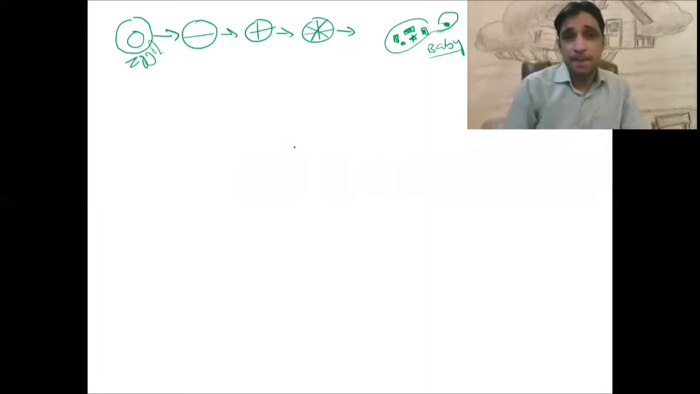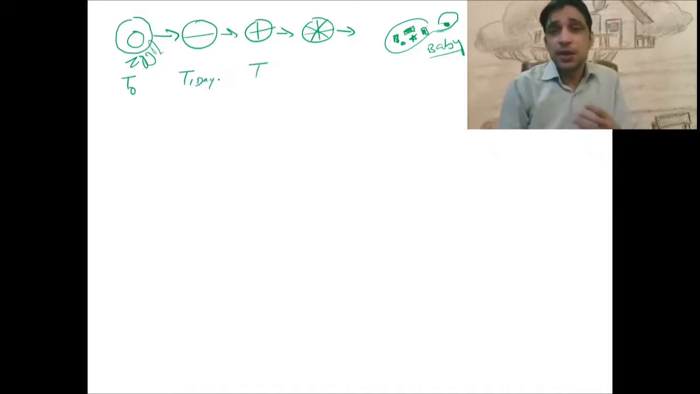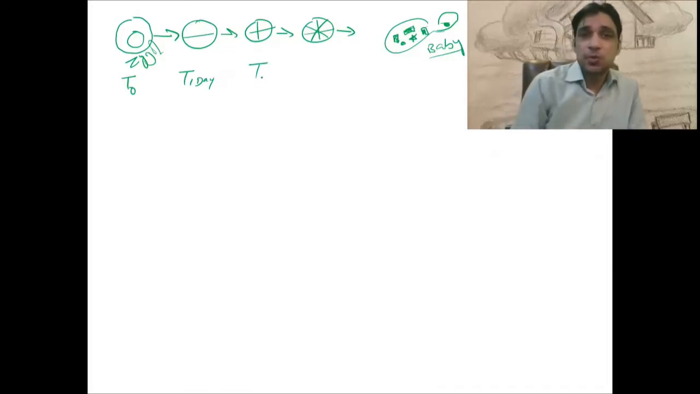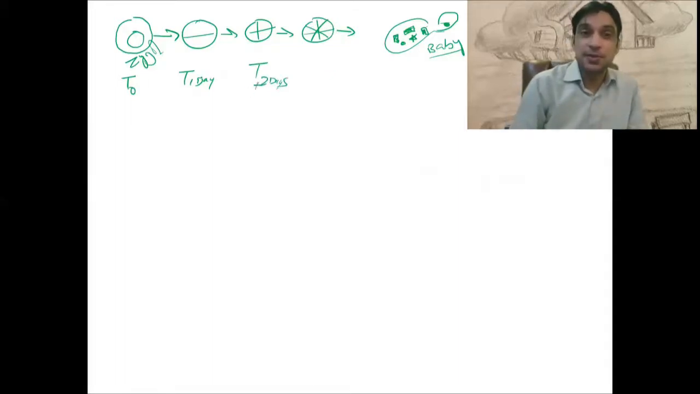I don't want to go into those fascinating details of developmental biology. That's very important. Someday I will tell you. This is the T0 when everything starts. Let's suppose this is T plus 1 day. I'm just supposing, okay? I believe that in a day the cell started dividing faster. Let's suppose this is T plus 2 days. This is T plus 3 days. For example, this is T plus 9 months.